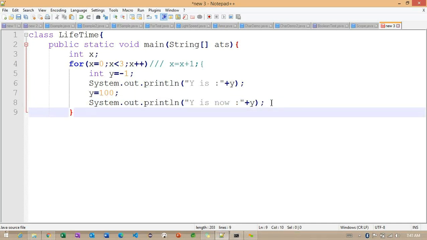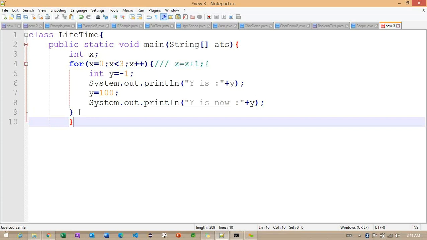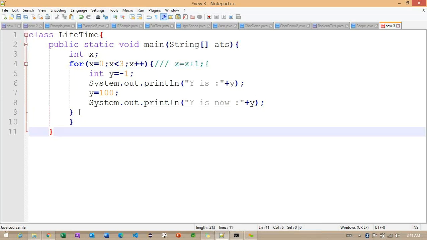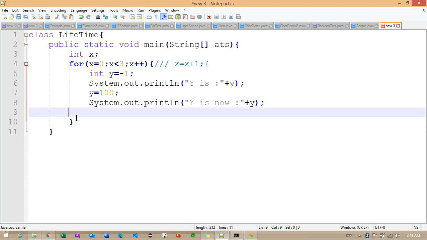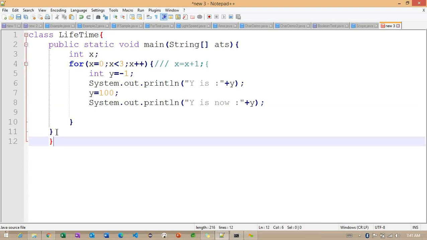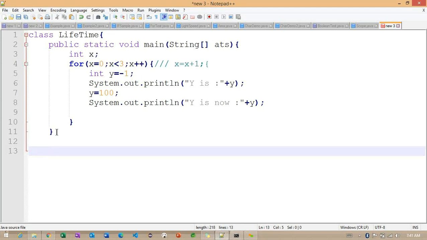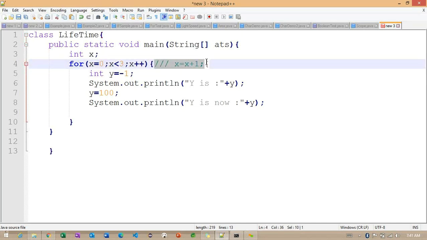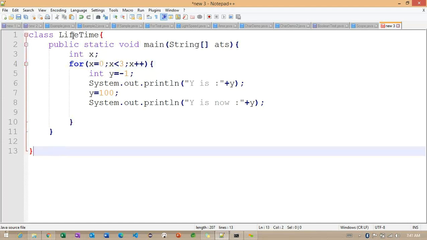Let me close the loop here; I want to use the for loop, the main loop, and we are having this one at class level.